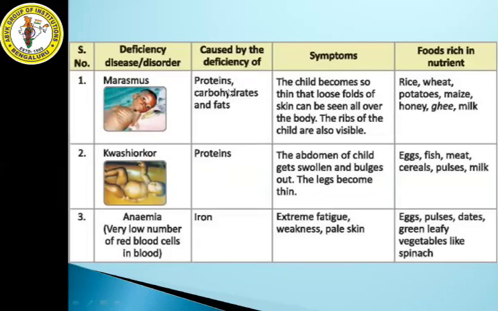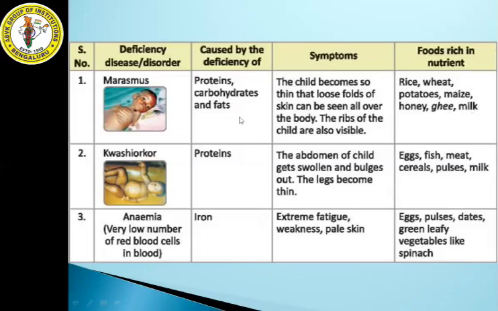Okay. So what are the symptoms? A child becomes so thin and loose. Folds of skin can be seen all over the body. The ribs of the child are also visible. You can see the diagram. So this is what happens if you are affected with marasmus. To come out of this disease, what you need to do? You need to have food rich in nutrients like rice, wheat, potatoes, maize, honey, ghee, milk.